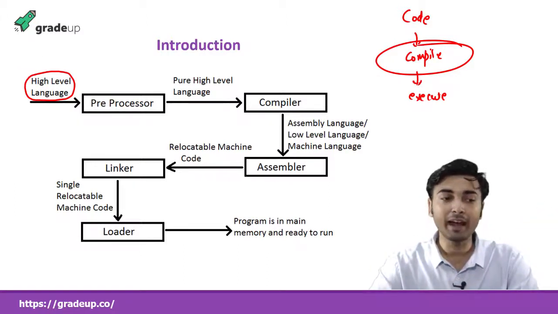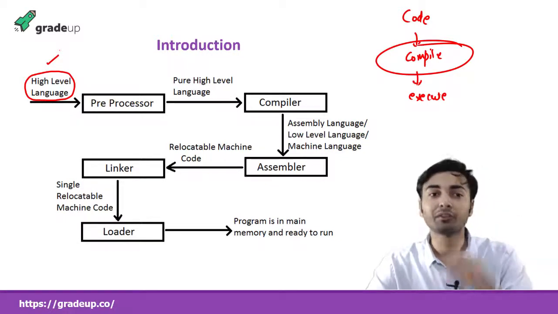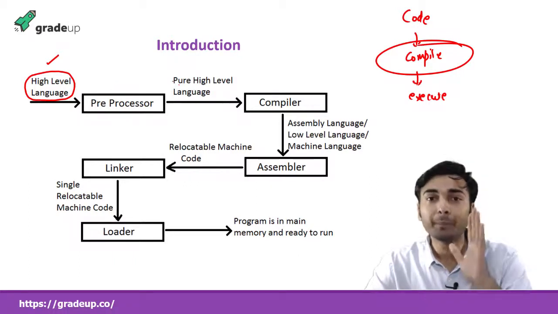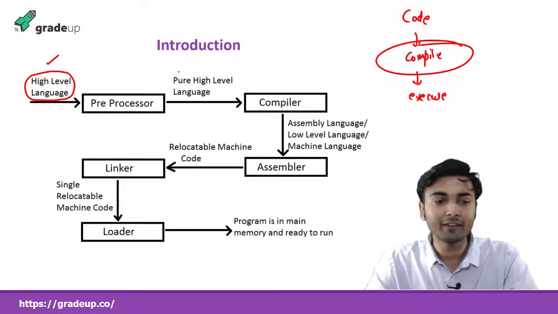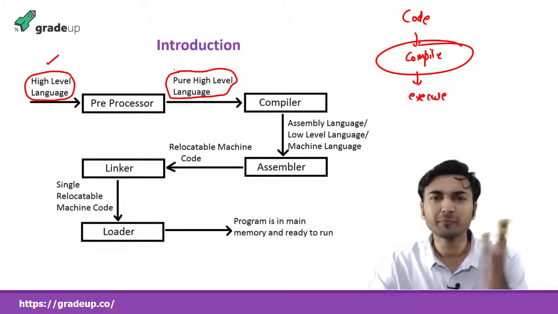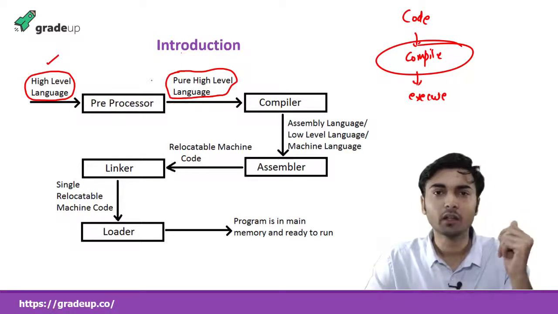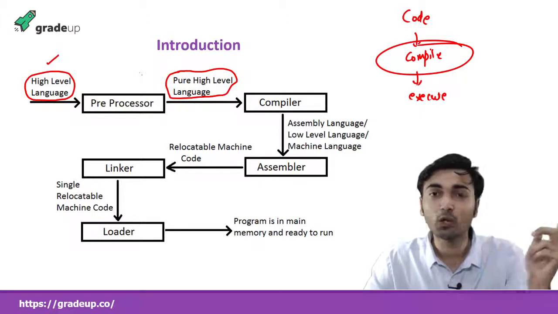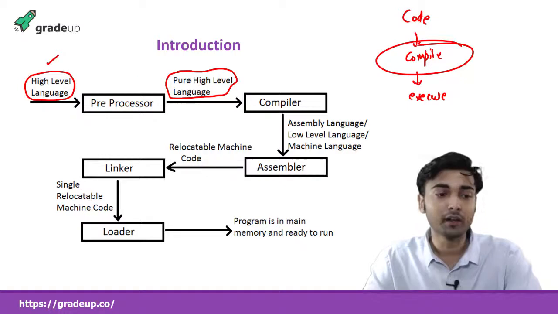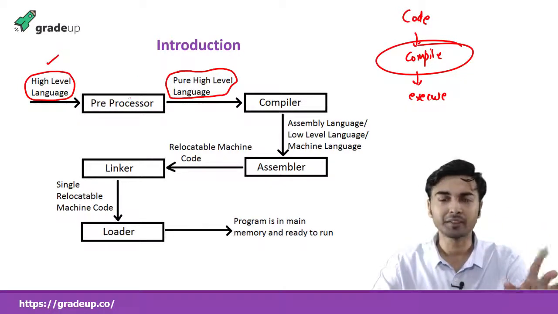So you type your code in high level language, then what processing is done on that high level language? See, the first step is a preprocessor. Preprocessor converts your high level language into pure high level language. What is meant by pure high level language? Suppose you have used some shortcuts in your code. Then those shortcuts will be replaced by the original code by the preprocessor. We'll study preprocessor in detail in our next slide.